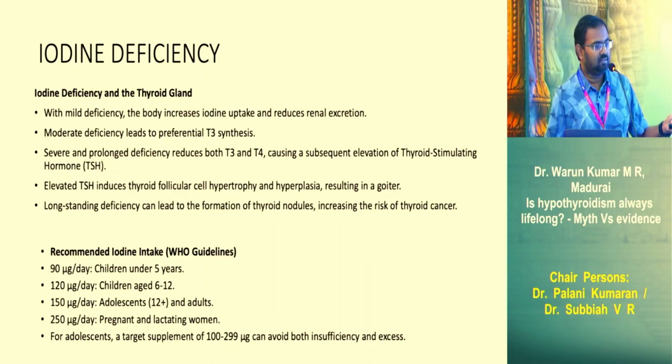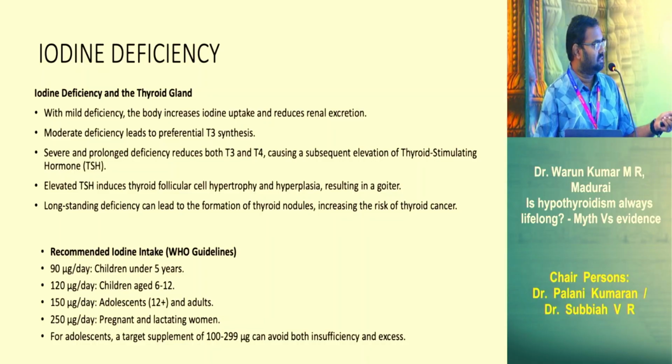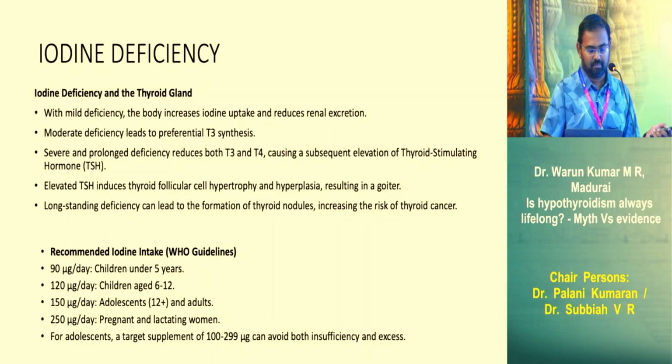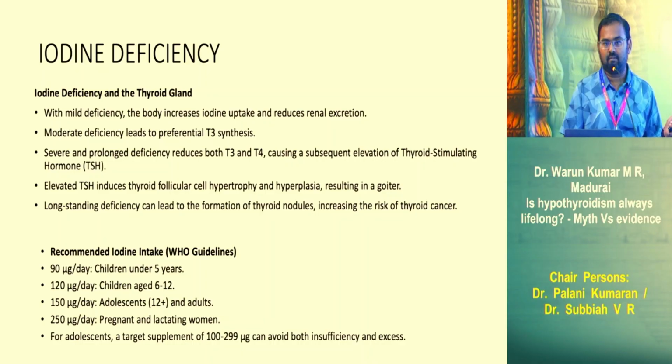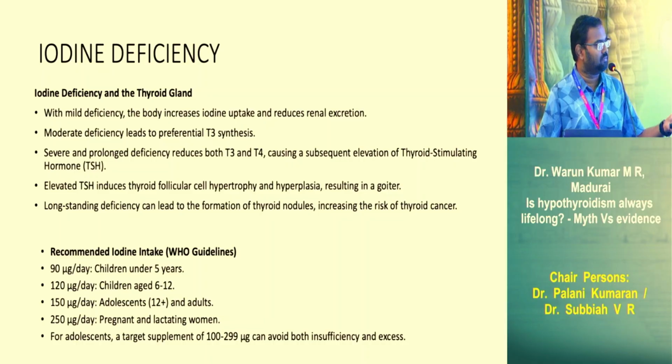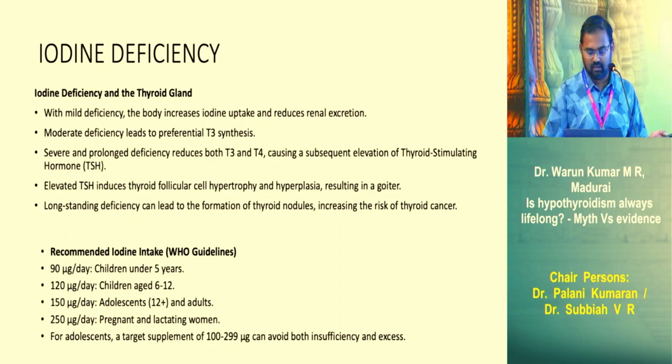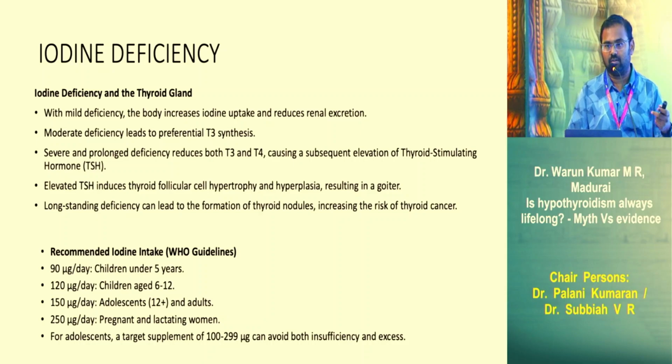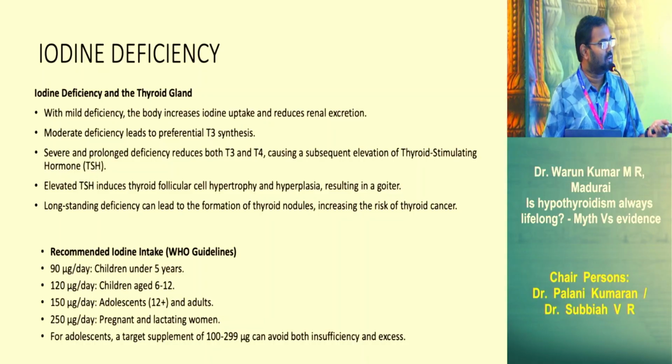So keep in mind, iodine is very essential for thyroid hormone production. In moderate cases, there is T3 suppression, but in severe cases, there is suppression of both T4 and T3 production, and the TSH starts climbing up, and the child will have goiter because of both hypertrophy and hyperplasia of the thyroid gland. So long-standing deficiency actually causes thyroid nodules. That's why we ask people with thyroid nodules to consume iodine.